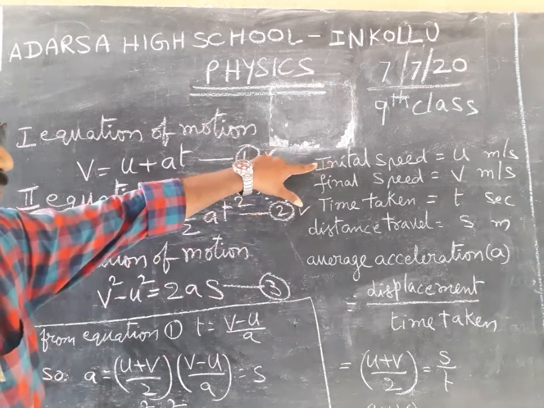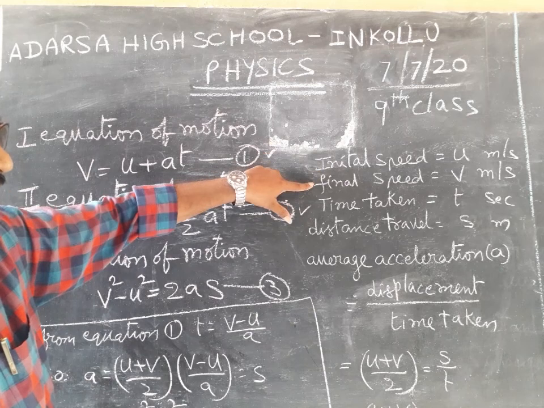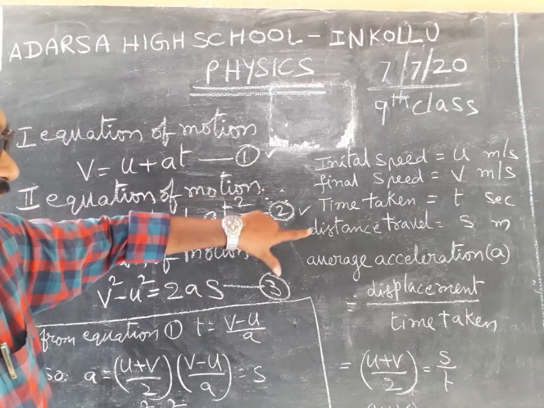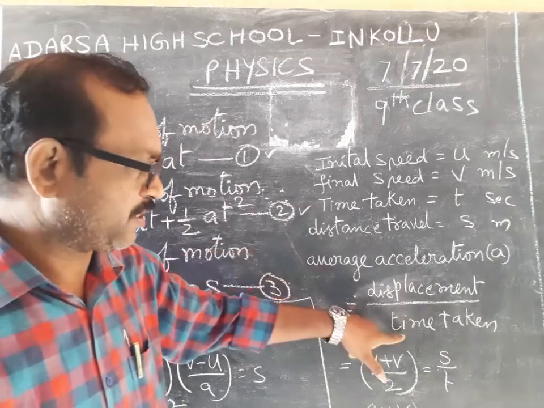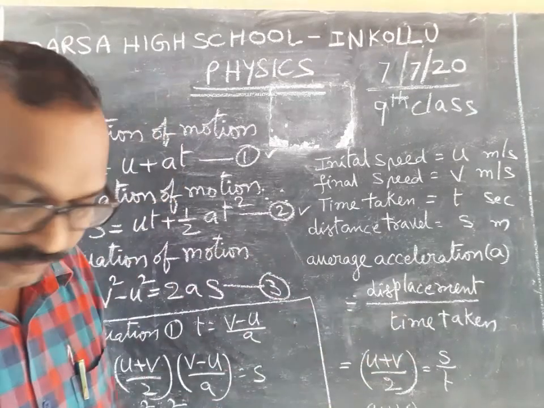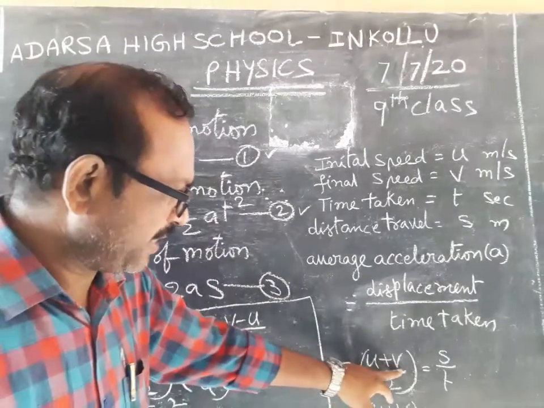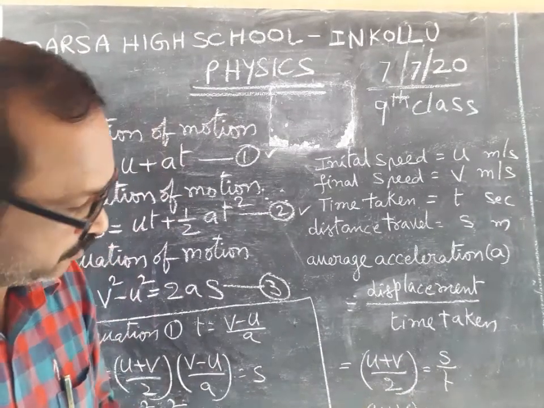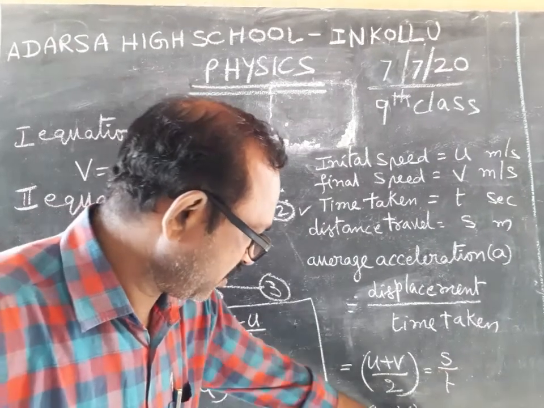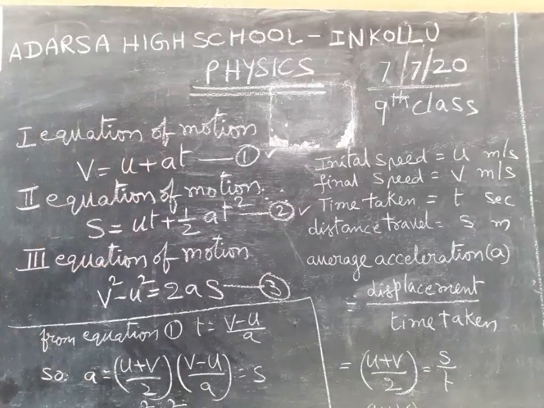Initial speed u, final speed v, time taken t, distance travelled s, average acceleration is equal to displacement by time. So here u plus v by 2 is s by t. Finally this one will come.